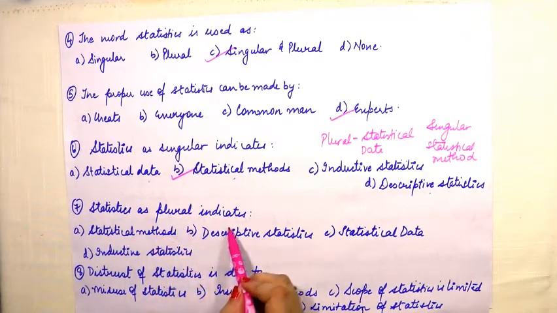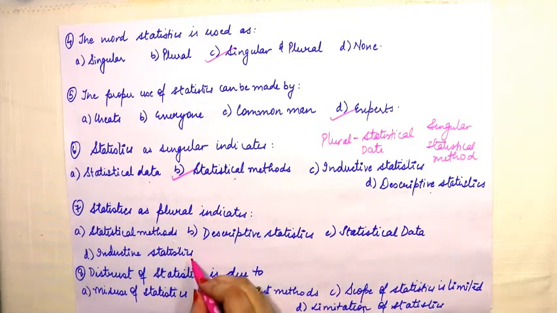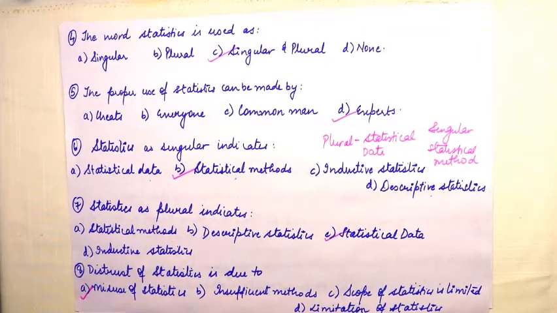Statistics as plural indicates methods, descriptive statistics, data, inductive. So here the answer is data. Distrust is due to misuse, insufficient methods, scope being limited, limitation of statistics. So here basically the distrust is actually because of misuse. Misuse की वजह से ही distrust आता है. So misuse is the correct answer here.